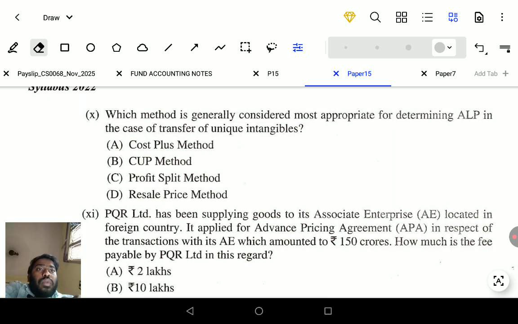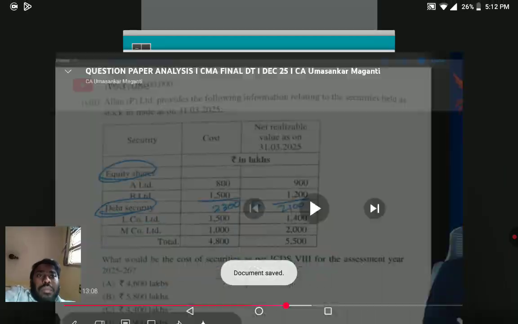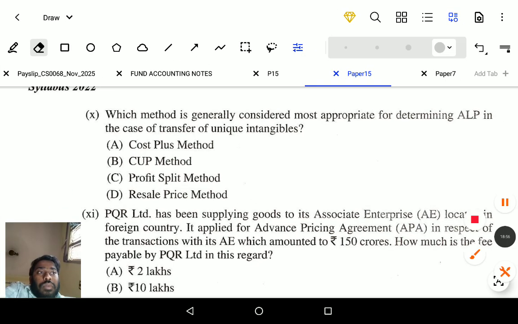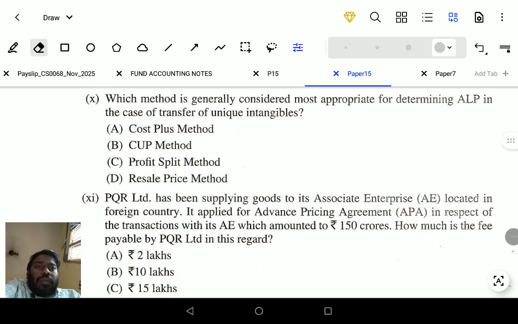In this question, what they are saying is, which method is generally considered most appropriate for determining ALP in case of transfer of unique intangibles. Tangible assets are the assets which we can see with our eyes. Intangible is goodwill. For ALP determination, goodwill is there, no? The correct option is profit split method.